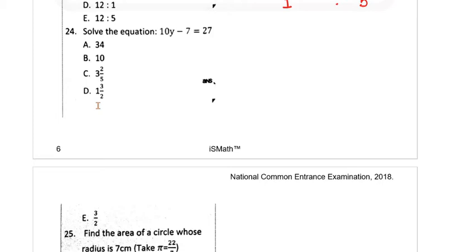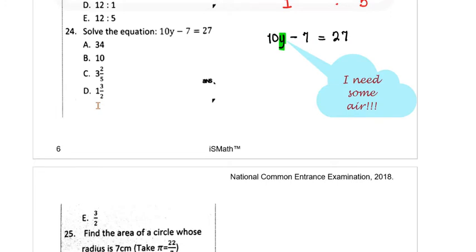10y minus 7 is equal to 27. So I have 10y minus 7 equals 27. The mission, if you're asked to solve, is to find the value of y. So eventually you're going to get y is equal to something. But to make y stand alone, we have to eliminate minus 7 as well as 10 from the left hand side so that y can stand all by itself.